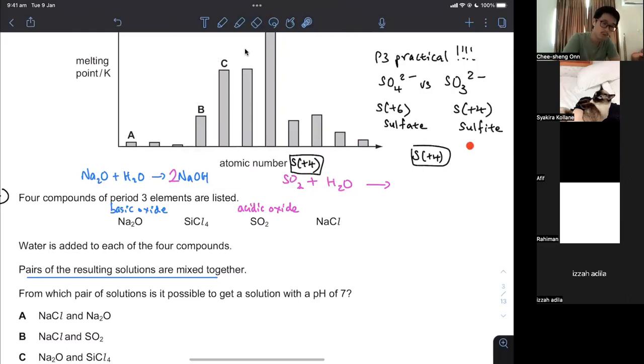And in the theory paper, you do not have those 2 pages of analysis table results. So if you've done practical and rely on the table your entire life, when this comes out in paper 2, you cannot blame the examiners. Okay, that's all I'm telling you.